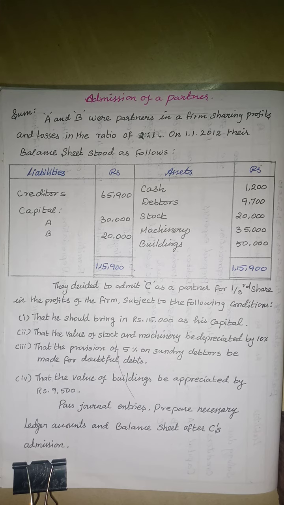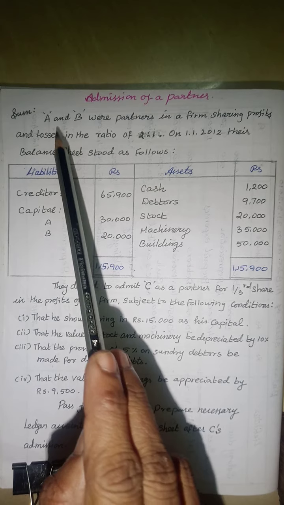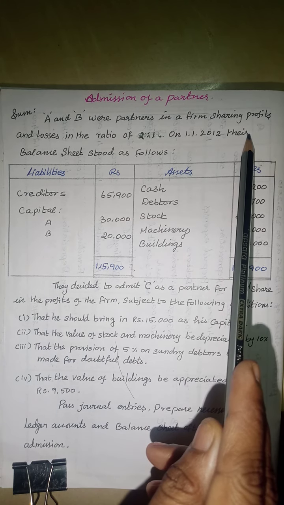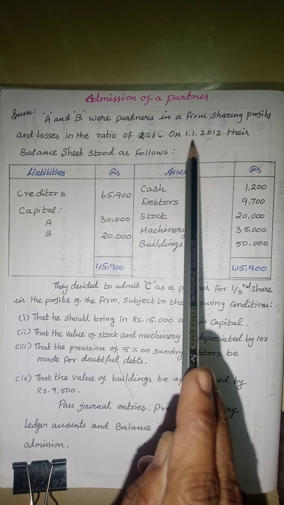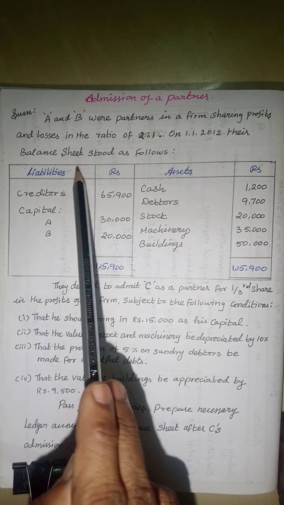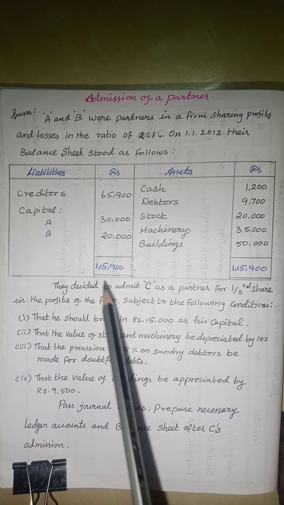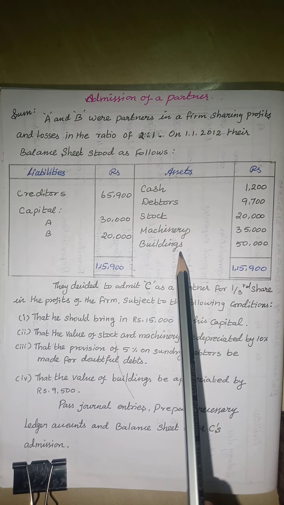This is the example of preparing the partners' capital account, the partners' final account. This is another example of admission of a partner. A and B were partners in a firm, sharing profits and losses in the ratio of 2:1. On 1/1/2012, their balance sheet stood as follows: creditors, capital of A and B, and cash, debtors, stock, machinery and building.